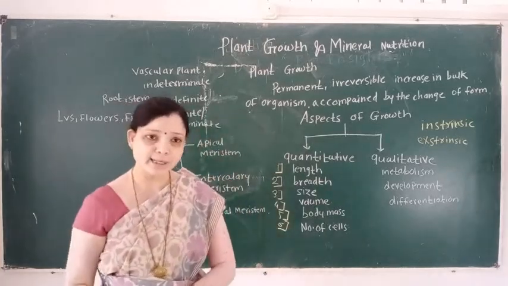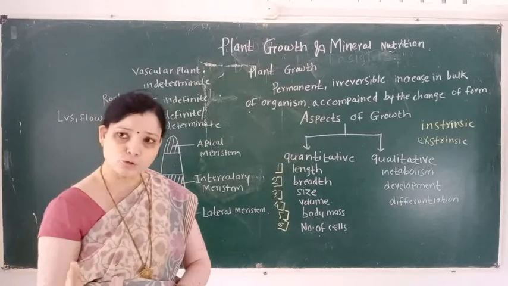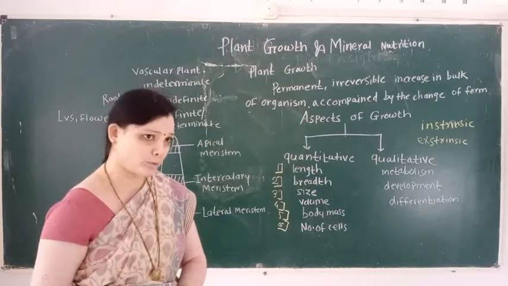When the number of cells increases, it also causes growth.